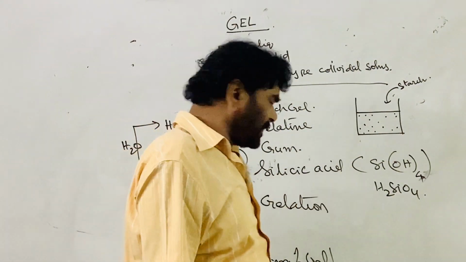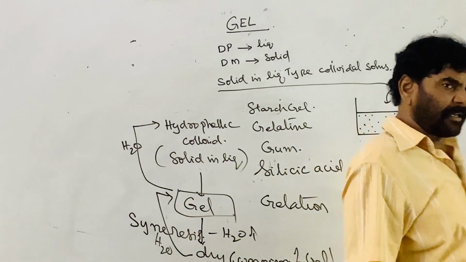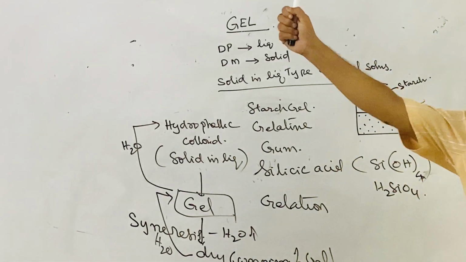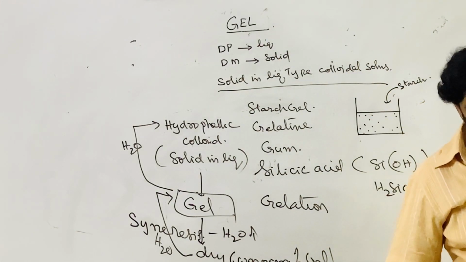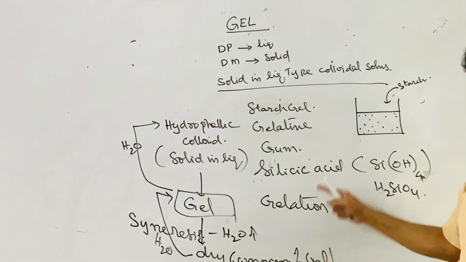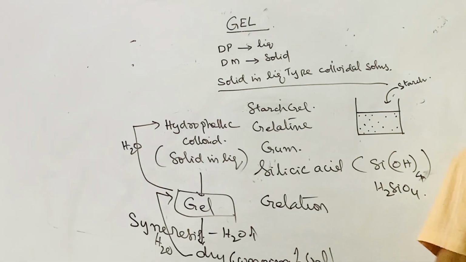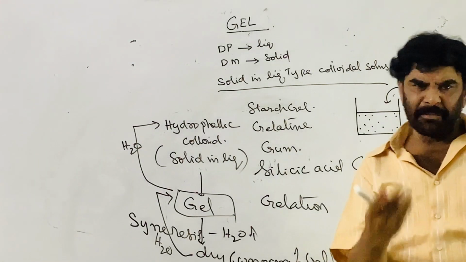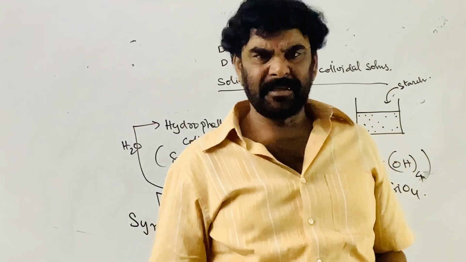And salicylic acid gel is non-elastic. The gel which does not show elastic properties is called a non-elastic gel. So that's all. It is a very simple procedure, just as I told.